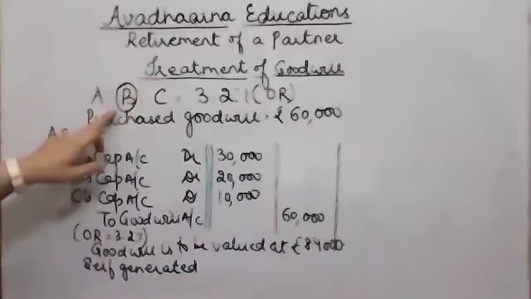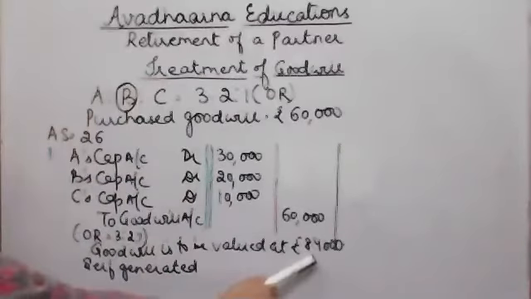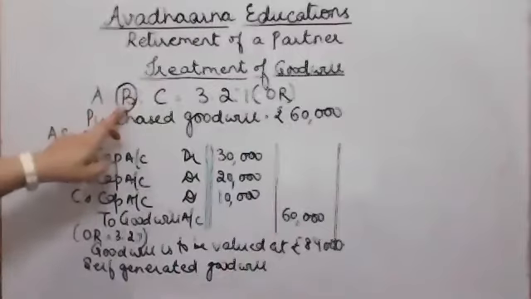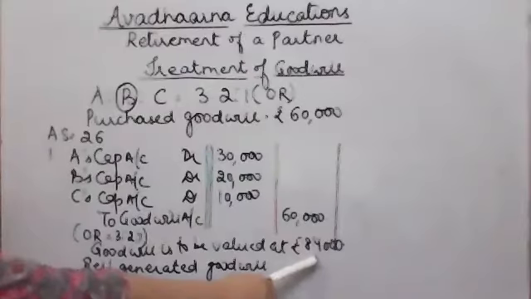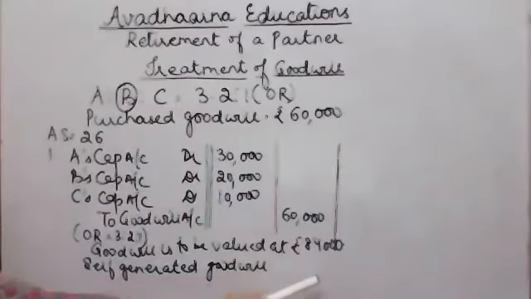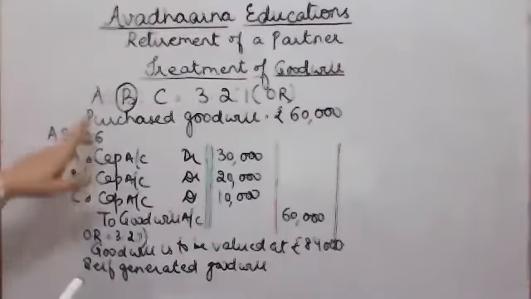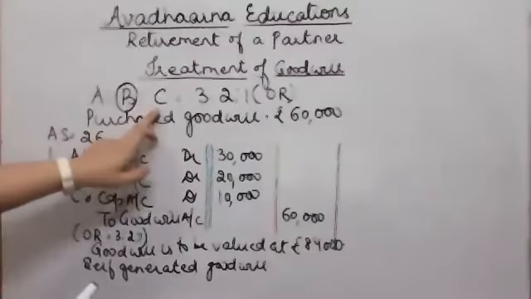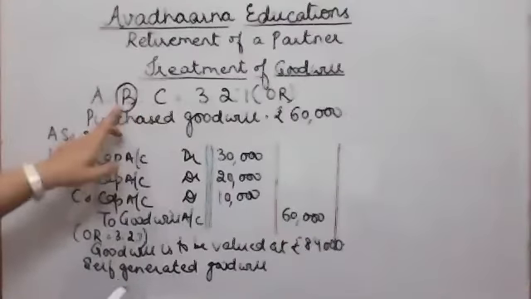On the day B is retiring, the value of goodwill in the market, the self-generated goodwill, is 84,000. Yes, now the retiring partner is going to take his share of goodwill in the self-generated goodwill of the firm. And who is going to give this goodwill? The remaining partners, that is A and C, are going to give this goodwill to the retiring partner.